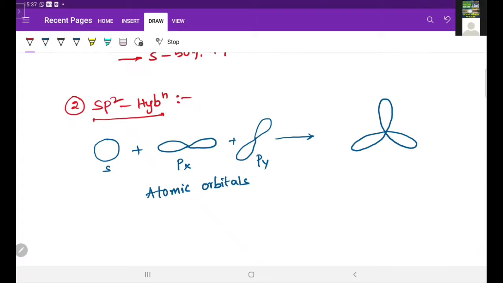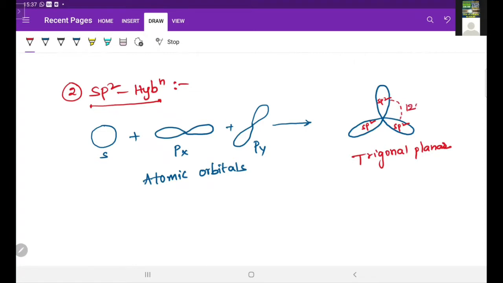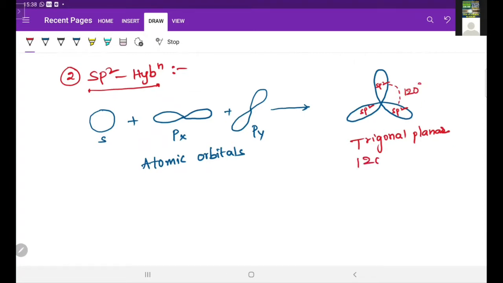So this is sp2, and this is also sp2. The geometry of this one is trigonal planar, and here the bond angle is 120 degrees, and the S character is 33.33%, and the P character is 66.66%.